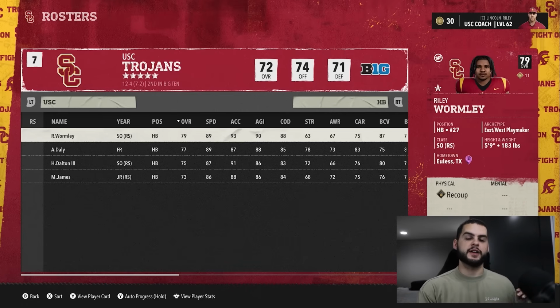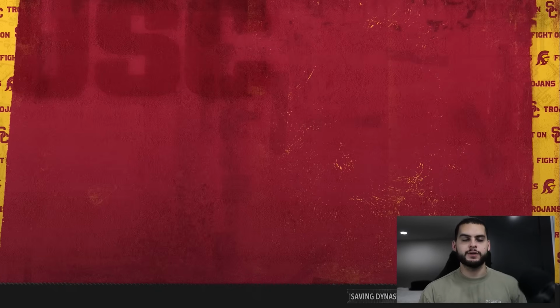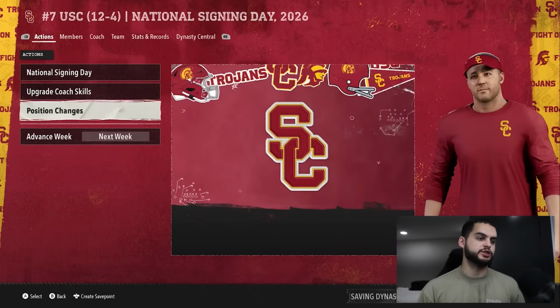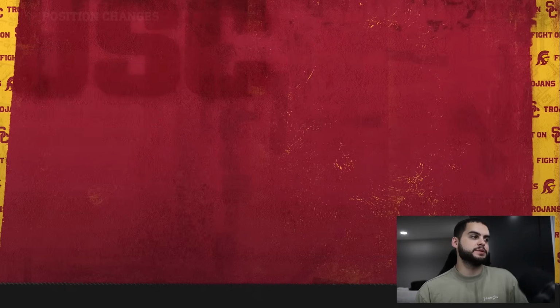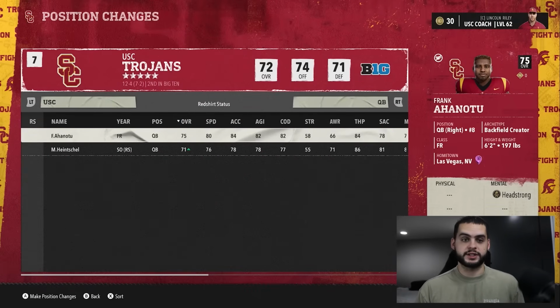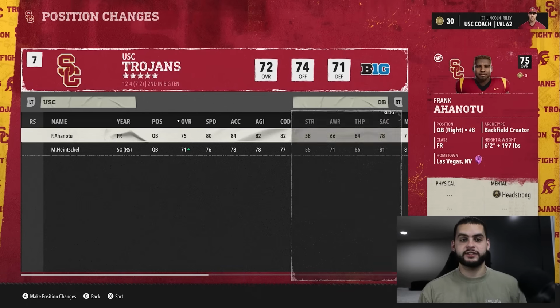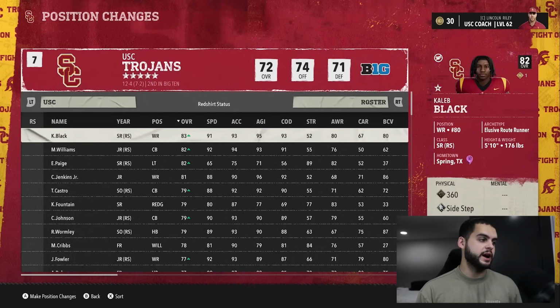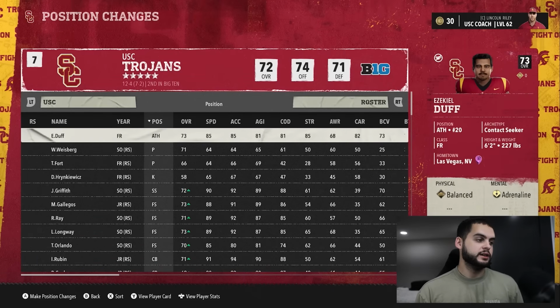So I get all that. I feel like there's a bug here and I feel like it's auto defaulting back, and we could do this all day with players, and you're just going to see how players get absolutely bricked. And it's crazy because position changing is a huge part of this game. It's a huge part of this game. And I don't like the fact that this is something that we have to now worry about, considering it's a huge part of this game.